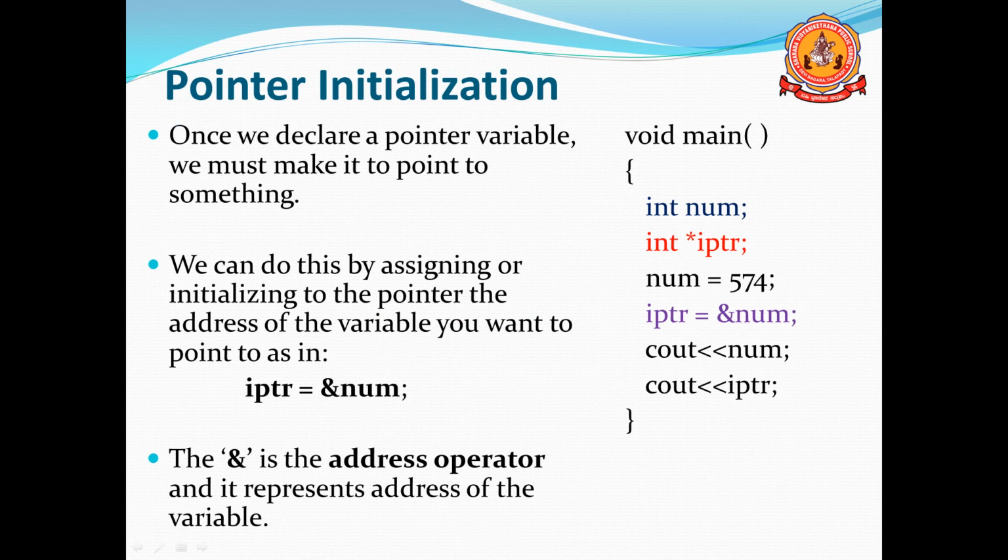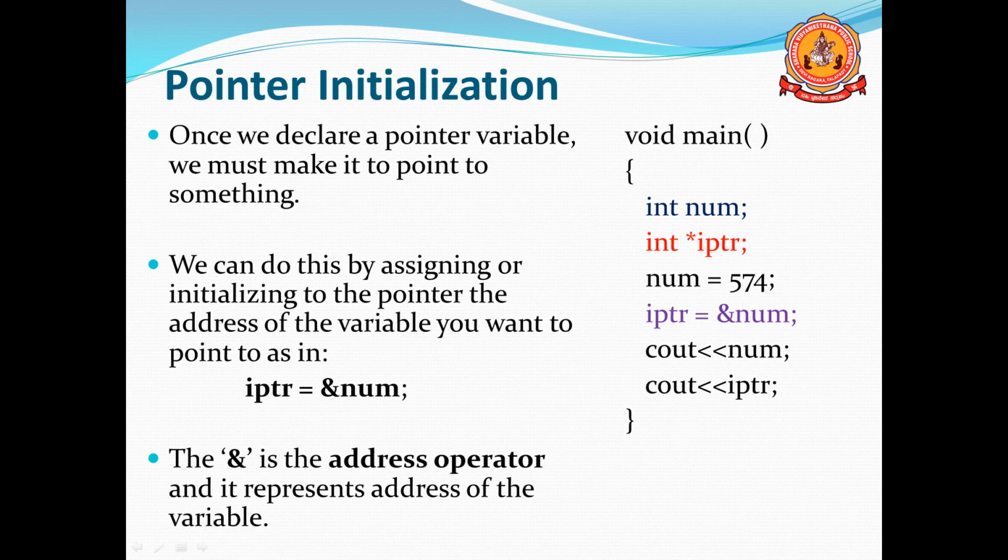The ampersand symbol is known as the address operator, or we normally say "address of". So the address of num is assigned to iptr. iptr is a pointer variable.